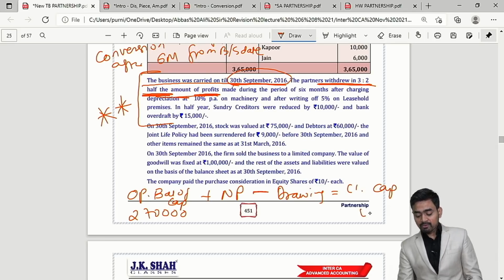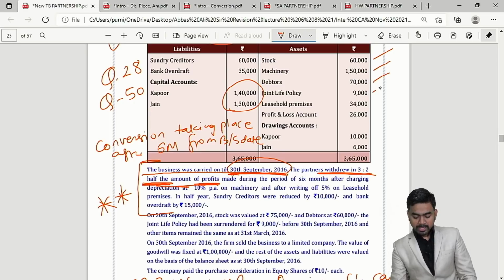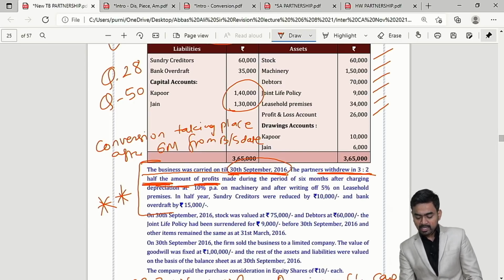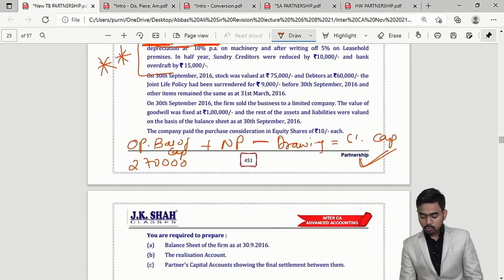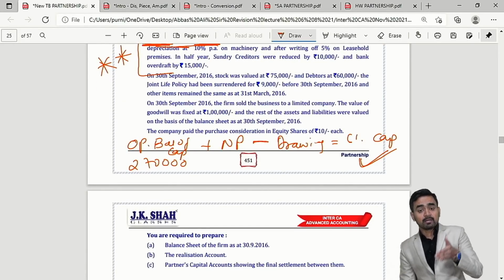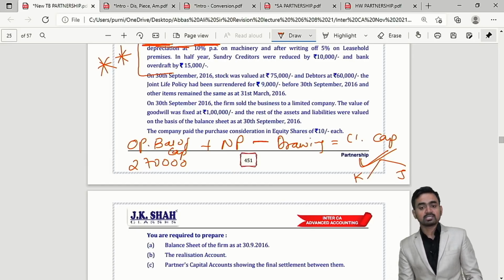Sir, from where we will get our closing capital? My dear students, you have to prepare the balance sheet after 6 months. All these figures you can write. This profit and loss will be written off against capital. The drawings will be written off against capital. So these things will come in your new balance sheet. Correct? And same way, creditors and overdraft, you will get a balancing figure that will be treated as total capital. But I need bifurcation in this total capital. How much is Kapoor and how much is Jain?